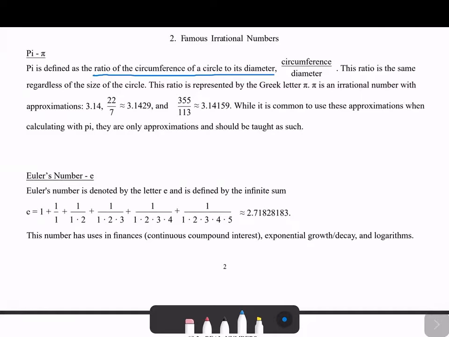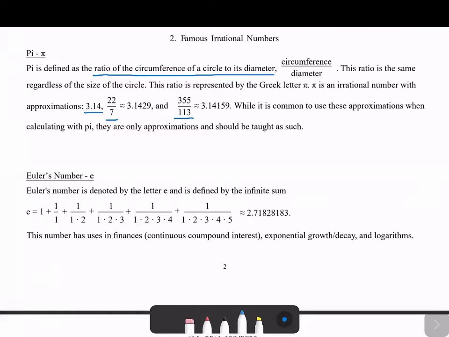This is one of the most common irrational numbers that we talk about. It has a lot of different approximations. One of them is 3.14, which is the most common one. 22 over 7 is a really common fractional approximation. And 355 over 113 is a less common fractional approximation. But it's roughly 3.14159. And this is an irrational number. It is not a terminating decimal, which means it goes on forever. And it's also not repeating. So there's no pattern in the decimals of pi.